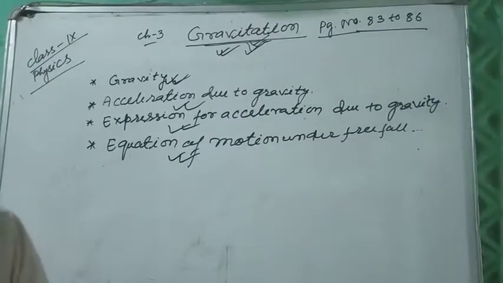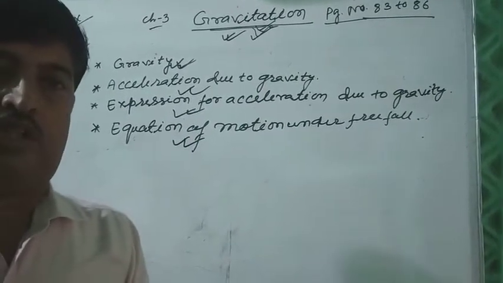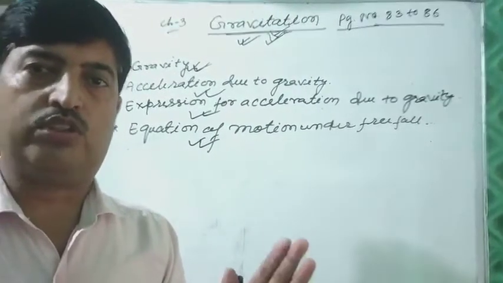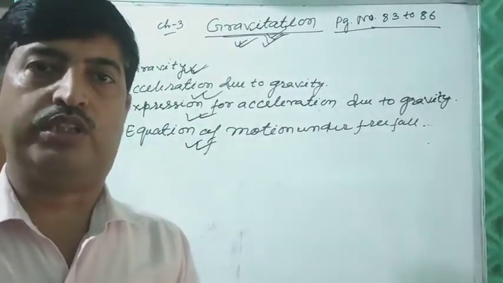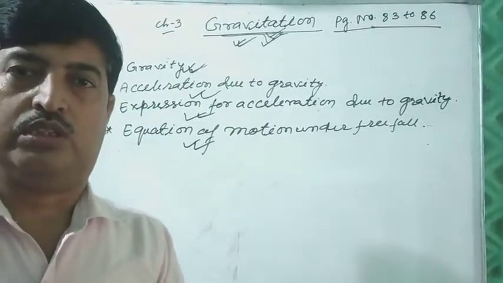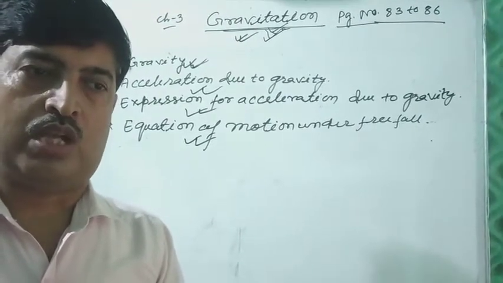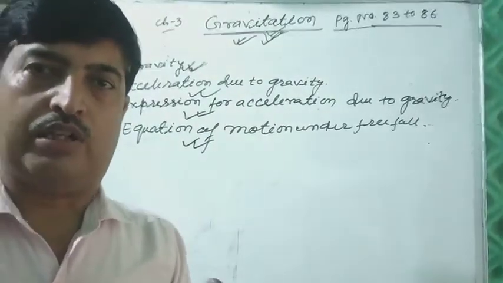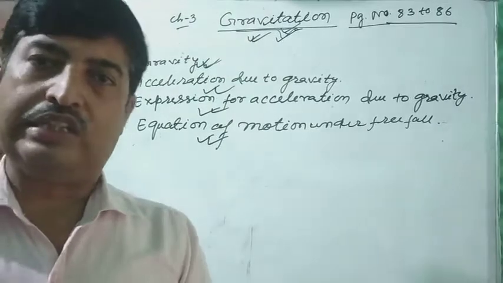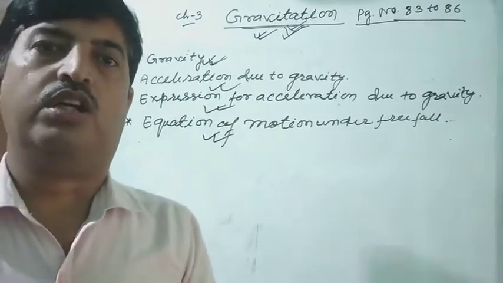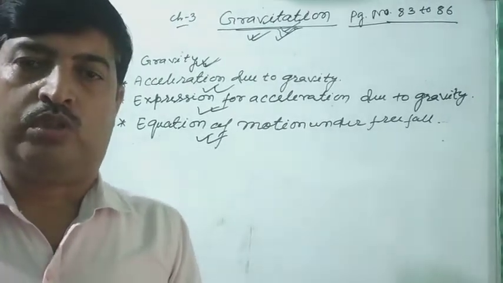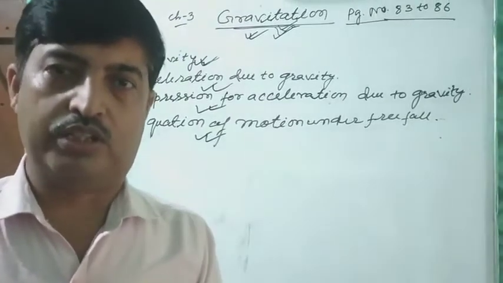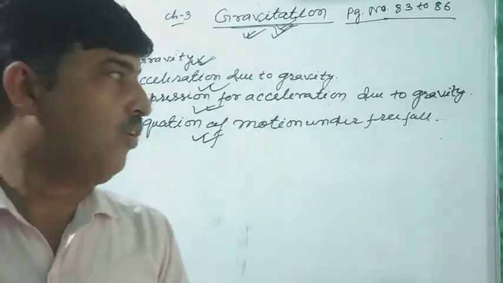We have learned in earlier classes about gravitational force. What is gravitational force? The force applied between two bodies due to their masses is called gravitational force. And the force applied by Earth toward its center is called gravity. So, we can define gravity as the gravitational force applied by Earth toward its center.